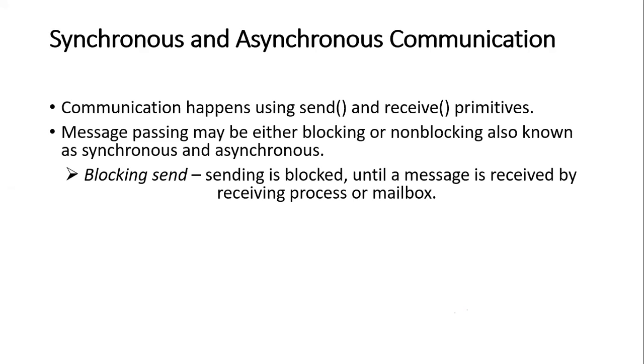There are different terms: first the blocking send and non-blocking send, and again the blocking receive and non-blocking receive. So four terms are there related to this synchronous and asynchronous communication.